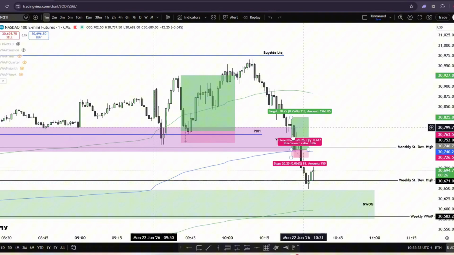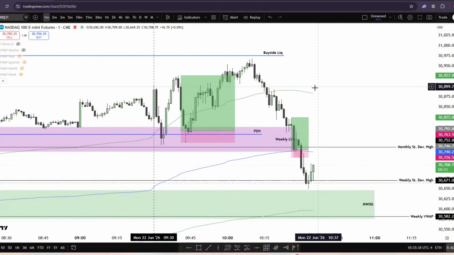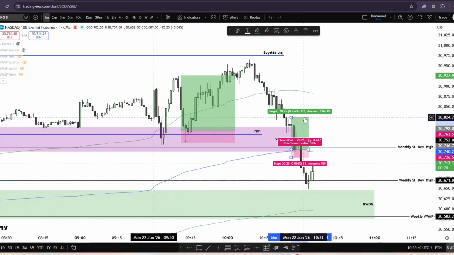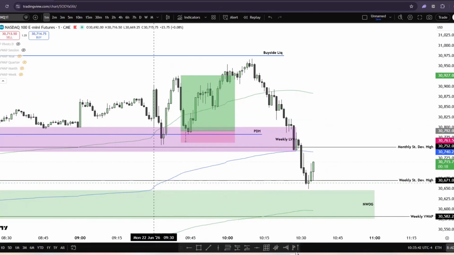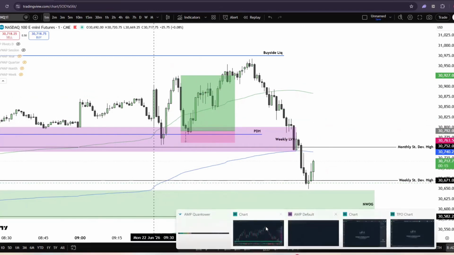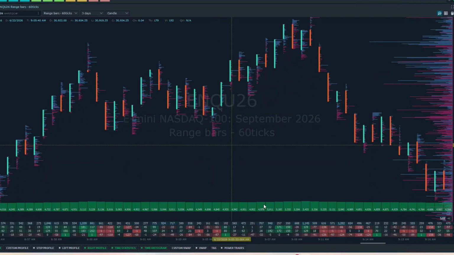This was another trade that I was looking for, but I didn't take it. It would have been stopped out, to be honest, so I'm glad I didn't take it. So let's go to order flow now. Let's go to Quant Tower and see how our trade idea would have been verified.